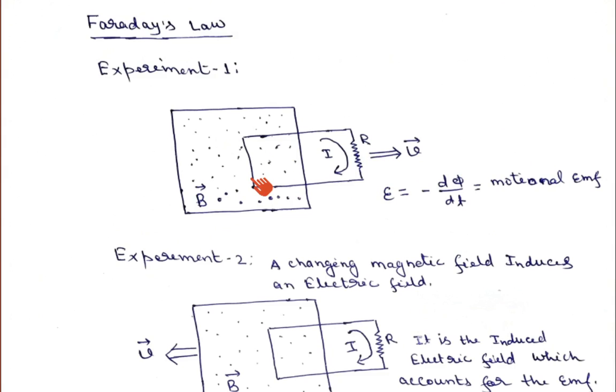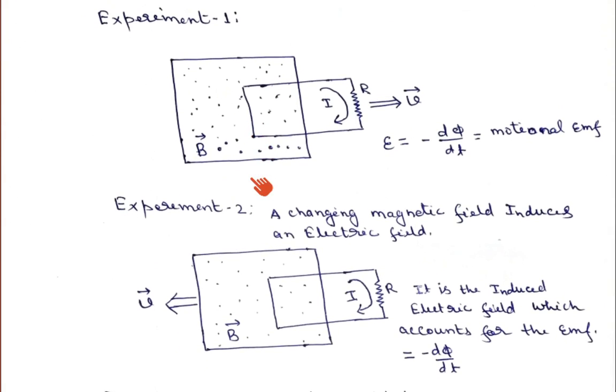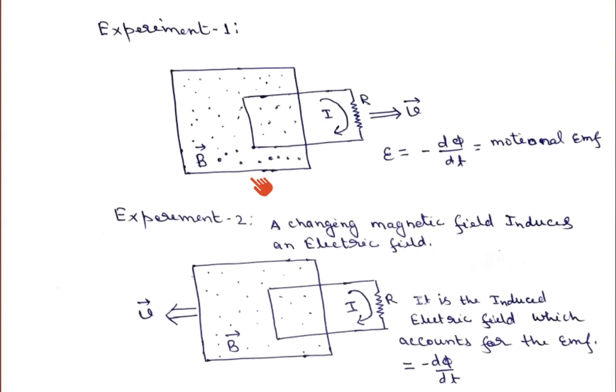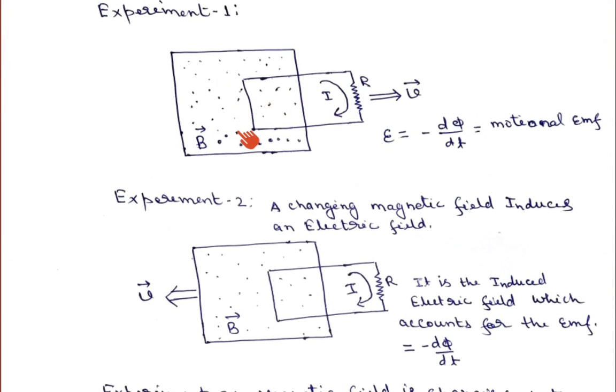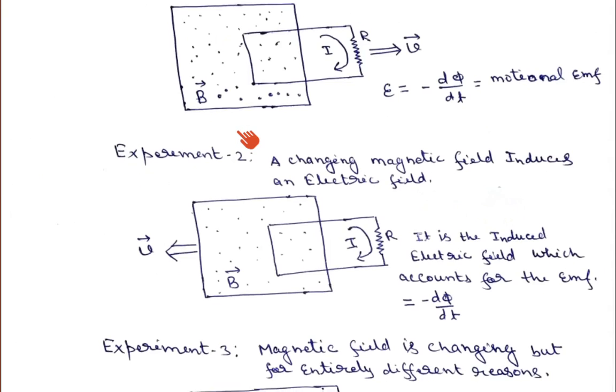Similarly he did another experiment. One can conclude that in experiment 1 he observed EMF because of the relative motion of the circuit and the magnetic field.